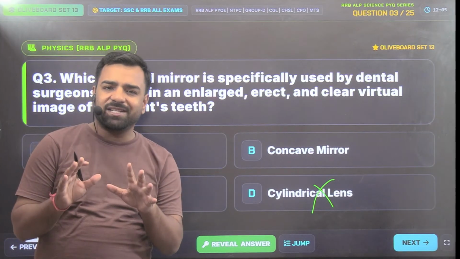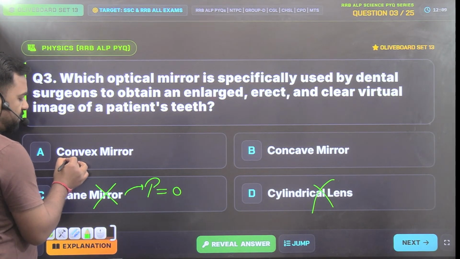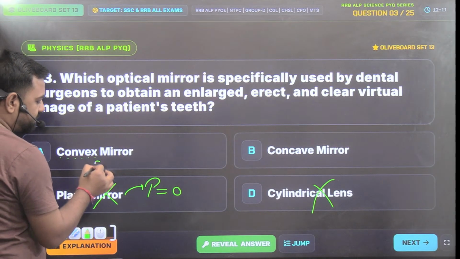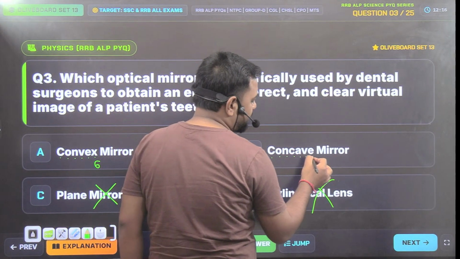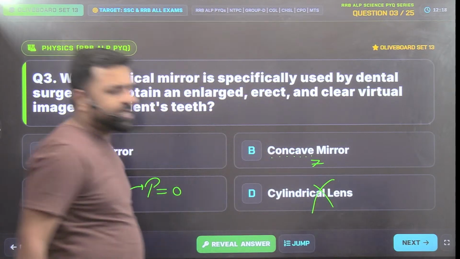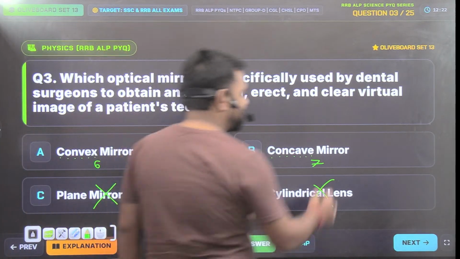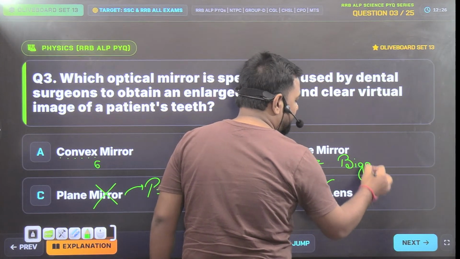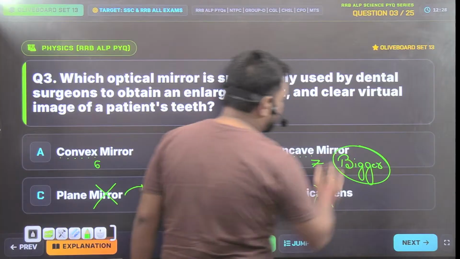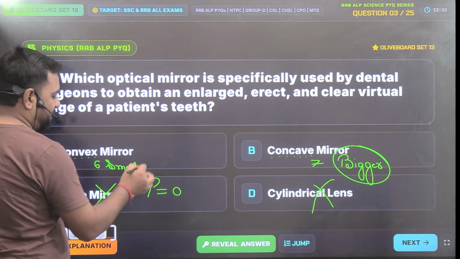And the trick is very simple. In the examination, you can remember it. Just count the number of letters. Convex is 1, 2, 3, 4, 5, and 6, six letters. Concave is 1, 2, 3, 4, 5, 6, 7, seven letters. Guys, which is greater, 6 or 7? 7 is larger. So, yes, 7 is bigger than 6. So, we can say the bigger images will be formed using concave and 6 is small, so smaller images.